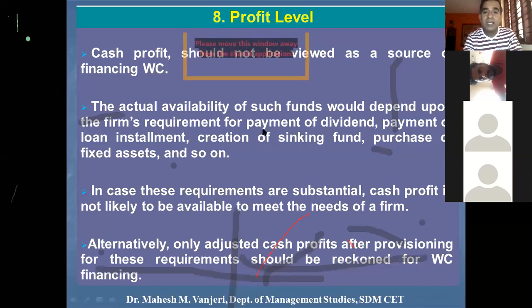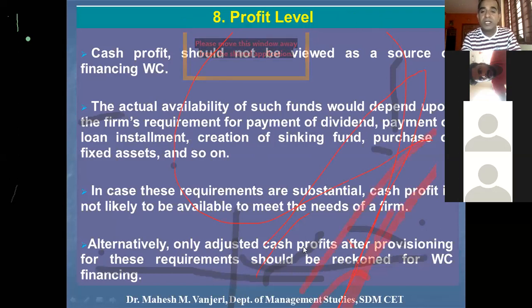So in case these requirements, means payment of dividend, payment of loan installment, creation of sinking fund, etc. If these requirements are substantial, cash profit not likely to be available to meet the needs of a firm. So in that case, the firm has to arrange for working capital from other sources.